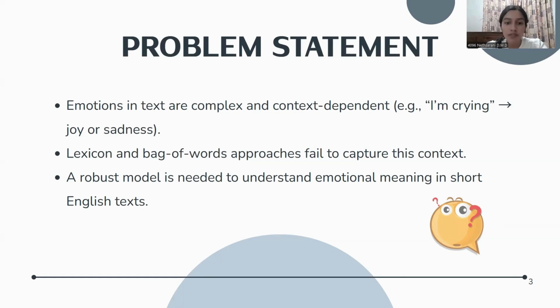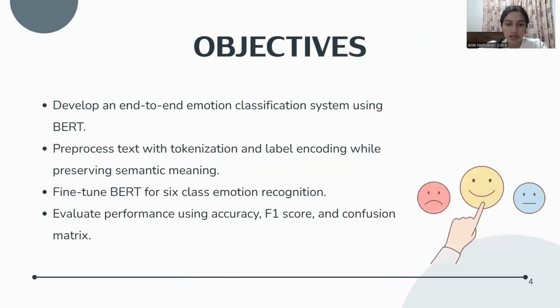Based on this problem, here are our concrete objectives. We aim to develop an end-to-end BERT system, apply tokenization and label encoding while preserving context, fine-tune for 6 classes, and evaluate using accuracy, F1 scores, and a confusion matrix.